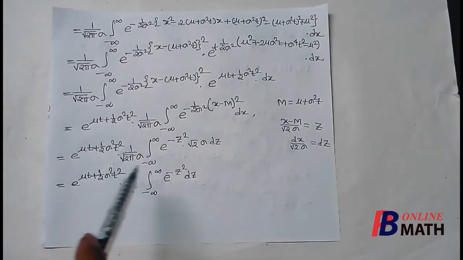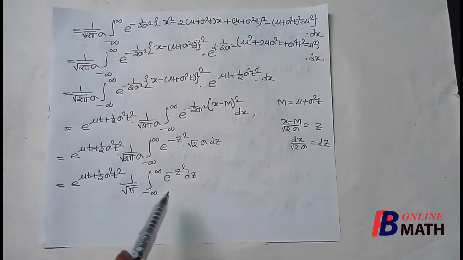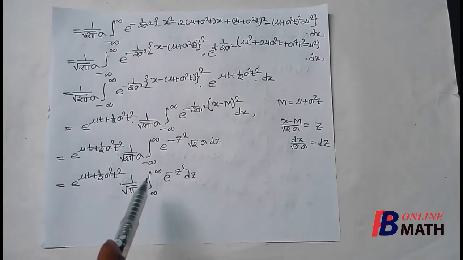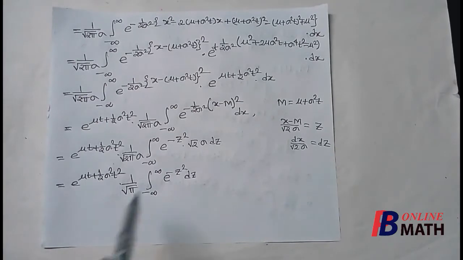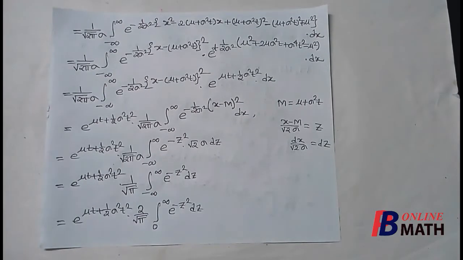So cancelling root 2 and sigma, we find that this integral becomes the integration of e to the power minus z square from minus to plus infinity. Now we find that e to the power minus z square is an even function, so we can write this integral as 2 times the integral from 0 to infinity, since e to the power minus z square is an even function.